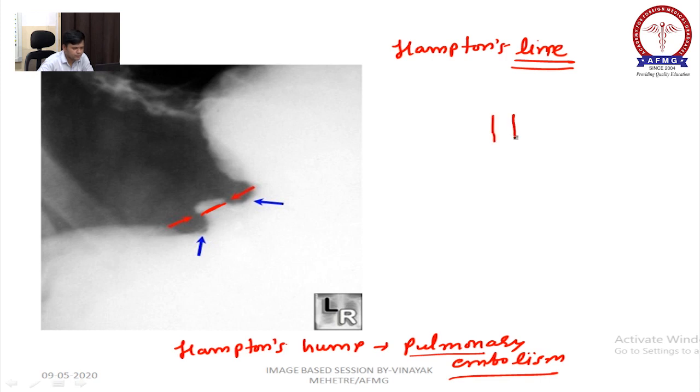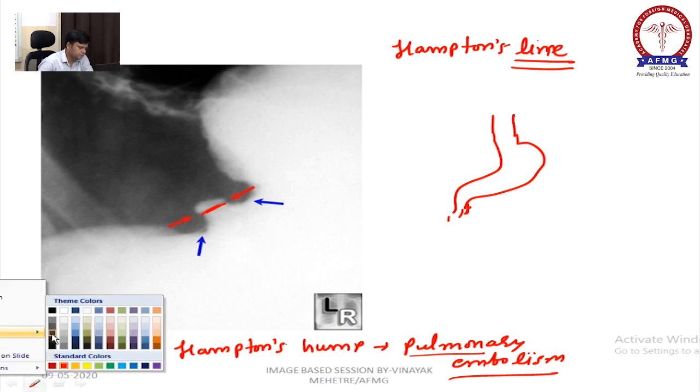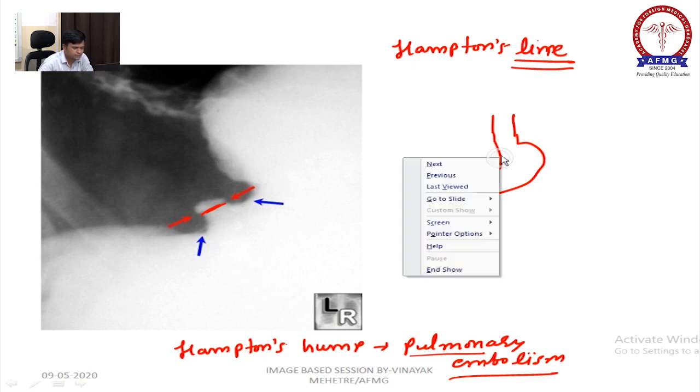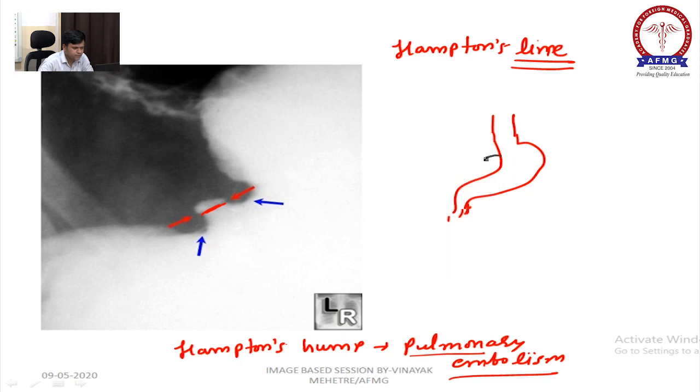Normally, the stomach is like this, right? Stomach is like this. Now, what happens? In gastric ulcer, there is outpouching of mucosa, right? So this line you will see is called your Hampton's line. Okay, this will be called Hampton's line.